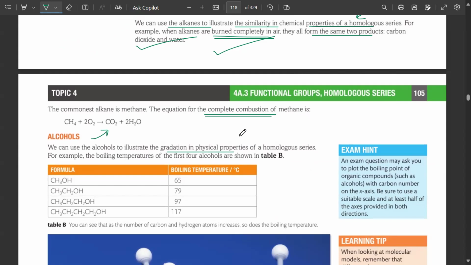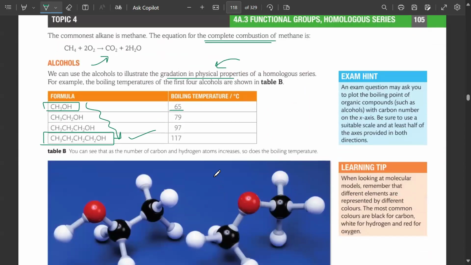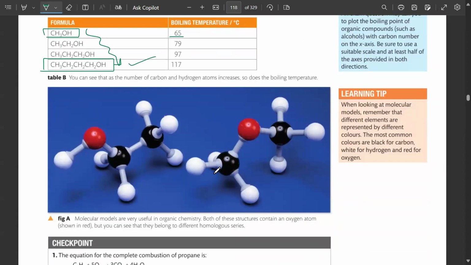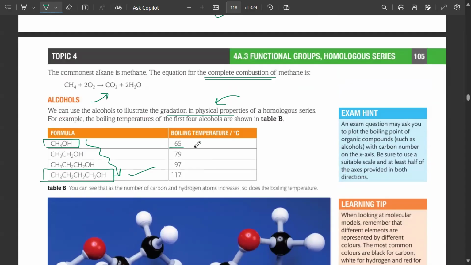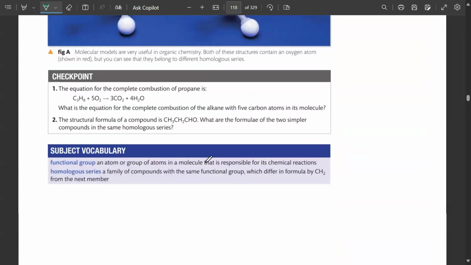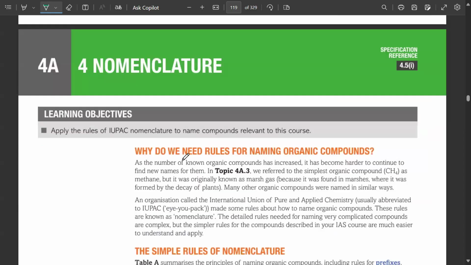Alcohols also show a gradation in physical properties depending on the increasing number of carbon atoms. Methanol obviously has a lower boiling point than butanol because butanol has more carbon bonds. 3 carbon bonds will form in it because there is a total of 4 carbons. Chemical properties would be the same, but physical ones would be higher, needing higher temperature to break them. Yes, exactly. More carbon bonds, higher would be the boiling point, to break the bonds.